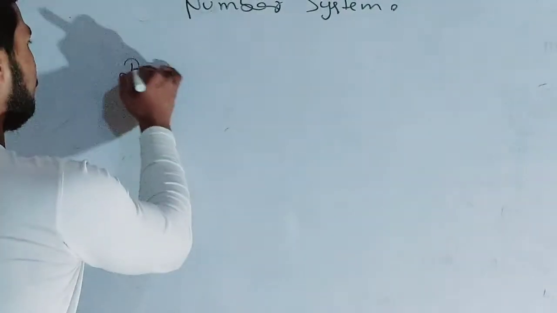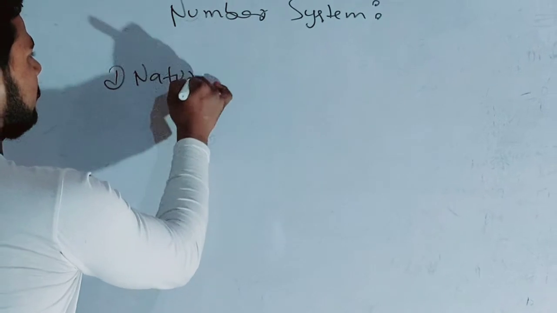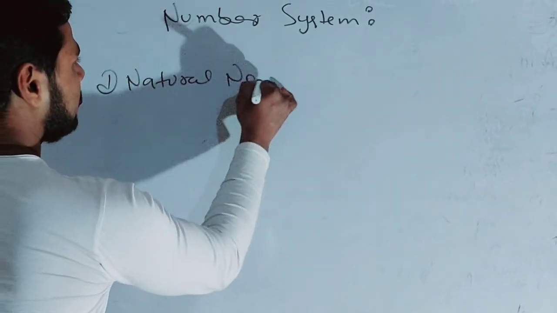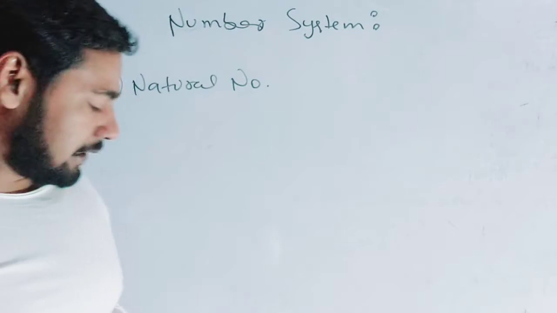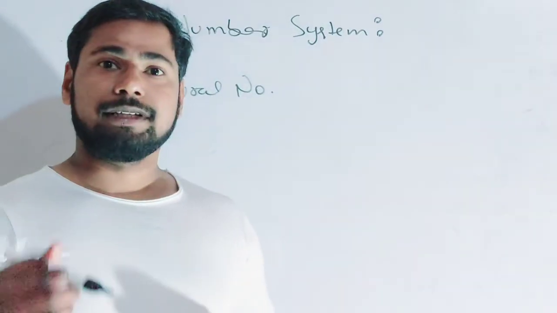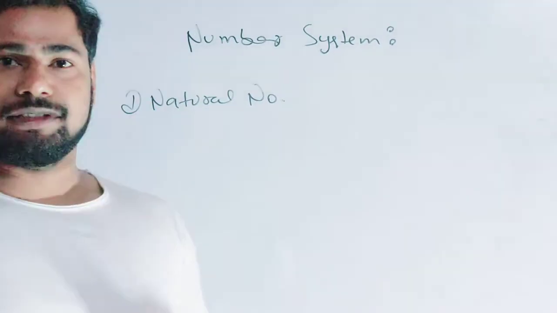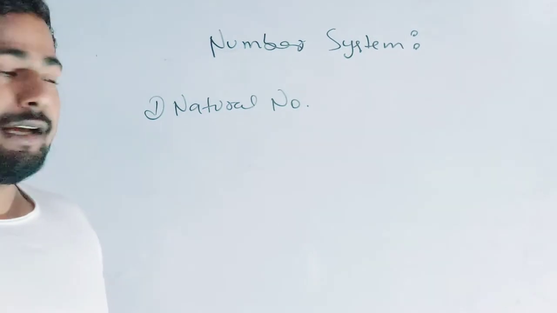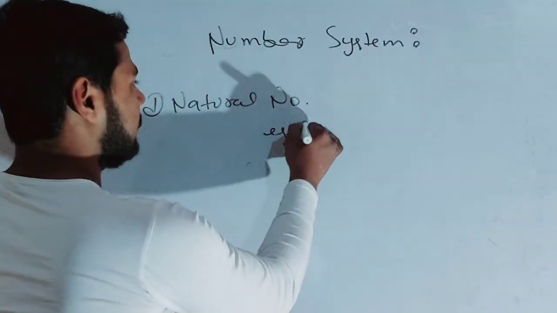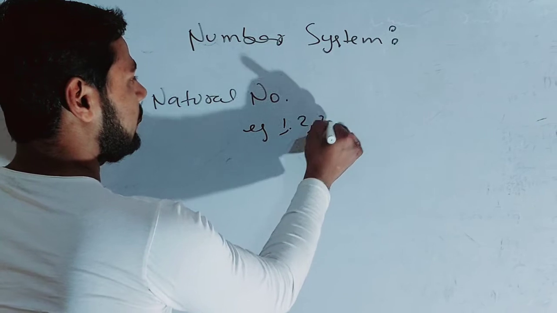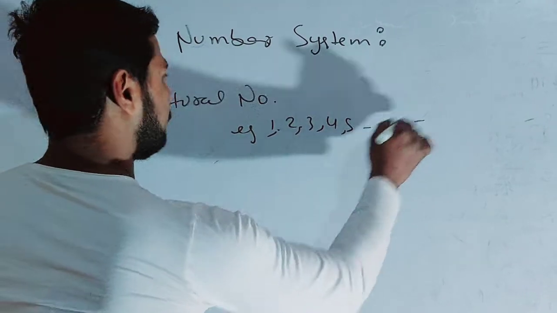First part is natural number. What is natural number? Basically, the natural numbers are the counting numbers that we get from nature. Example like 1, 2, 3, 4, 5, and so on.